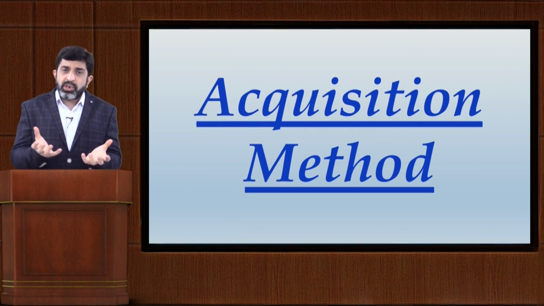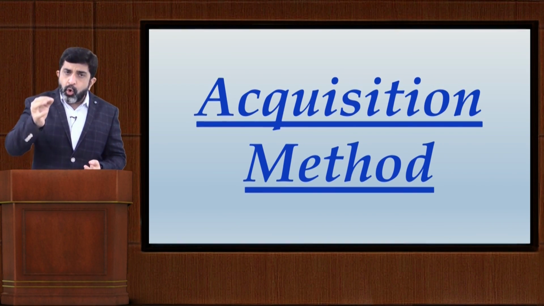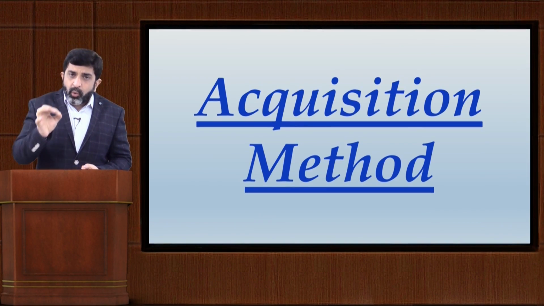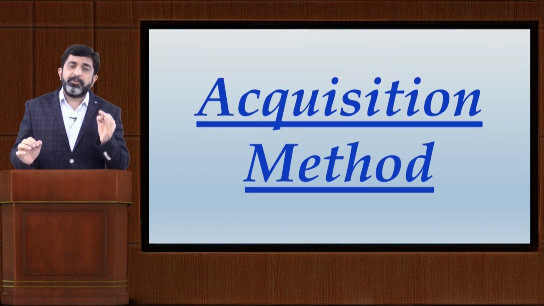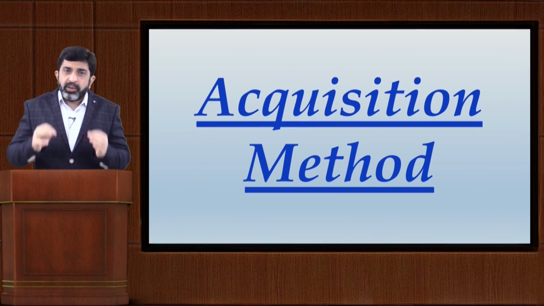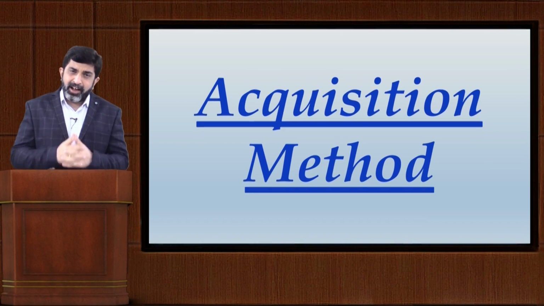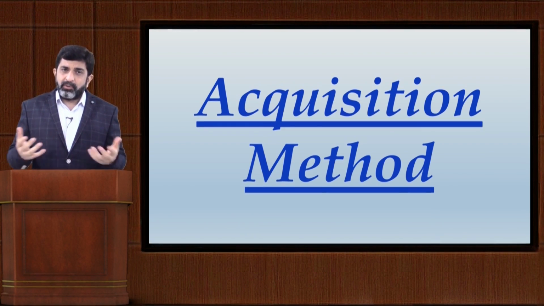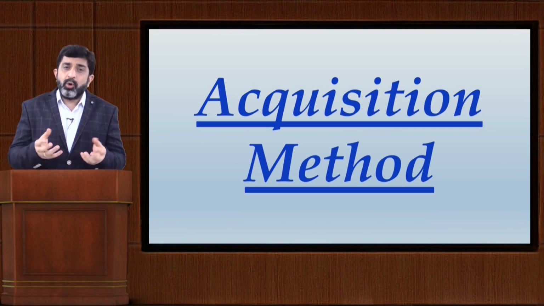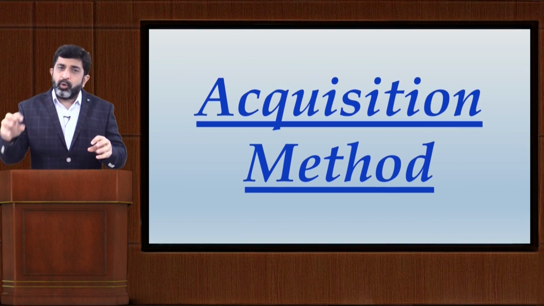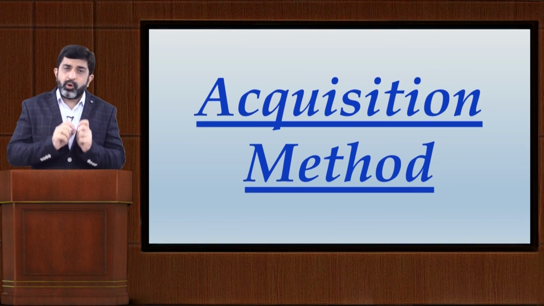In any situation of business combination, who is the acquirer or who is the acquiring entity has to be first decided. Unless you decide that, you will not be able to proceed ahead. Now in this regard, you might be wondering what is the crux about who is the acquirer. It can be very simply identified. If A takes over B, it is A who is the acquirer.